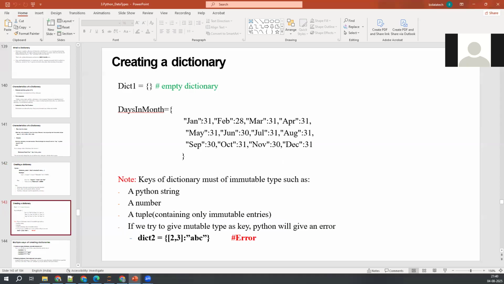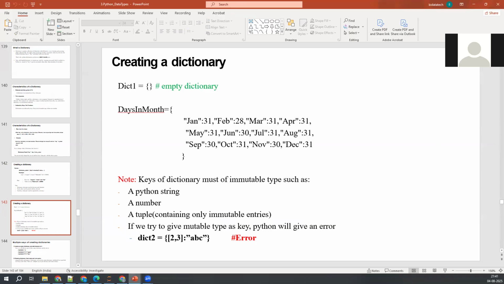An empty dictionary will generally be represented like this: dict1 equal to curly brackets. So you know curly brackets, right? Already, generally to represent sets, we use curly brackets, right? So if you want to create an empty set, then what is the notation? What is the syntax we need to use?